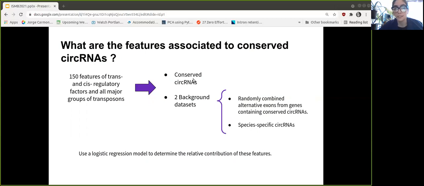From this we get 3 datasets: our set of conserved circular RNAs, and 2 background datasets. One was the species-specific circular RNAs, and another one was a background dataset formed from randomly combined alternative exons from genes containing conserved circular RNAs. With these sets, we use a logistic regression model to determine the relative contribution of these features.